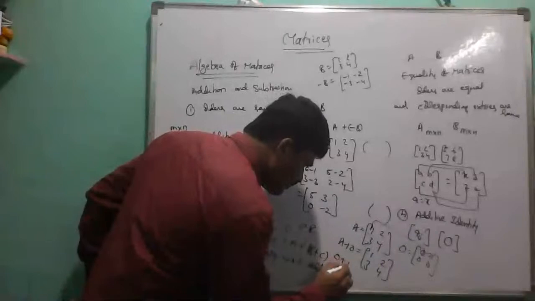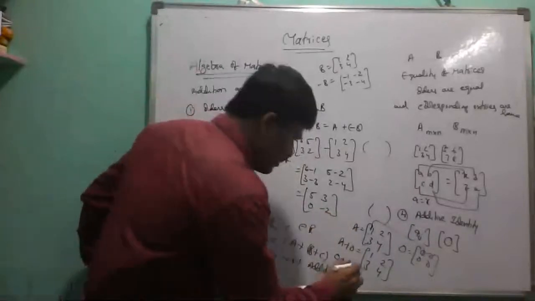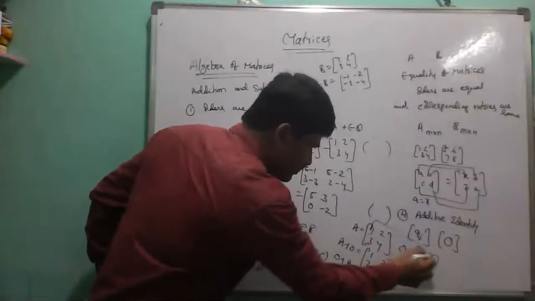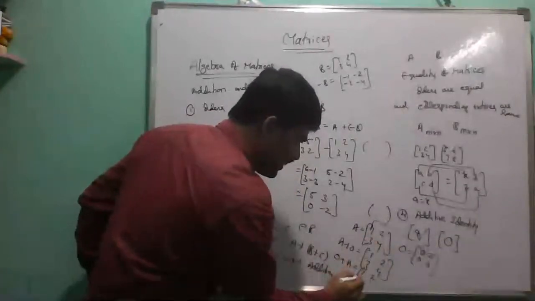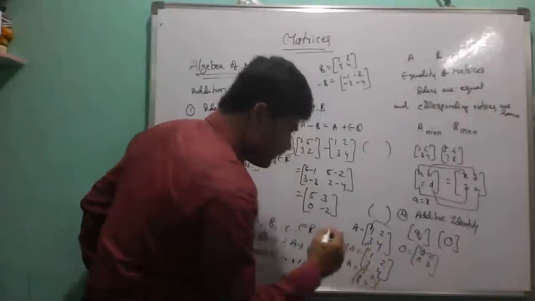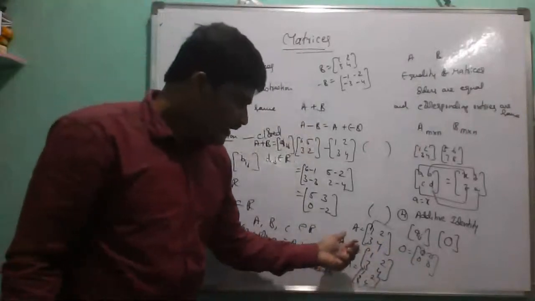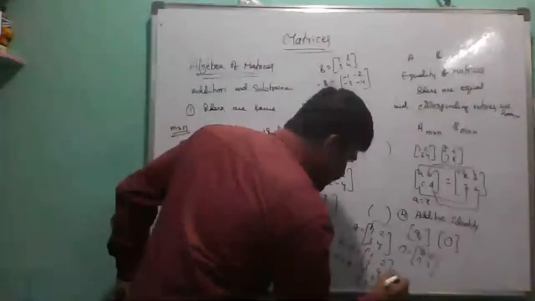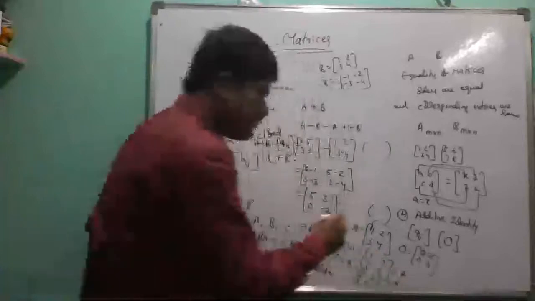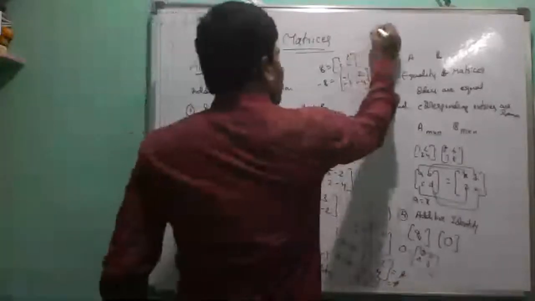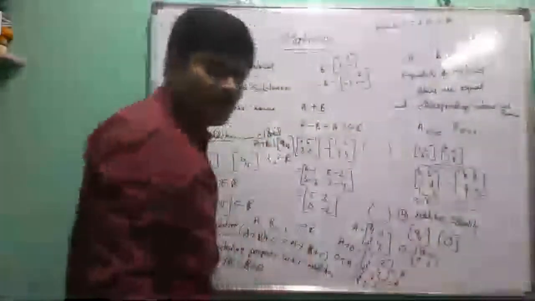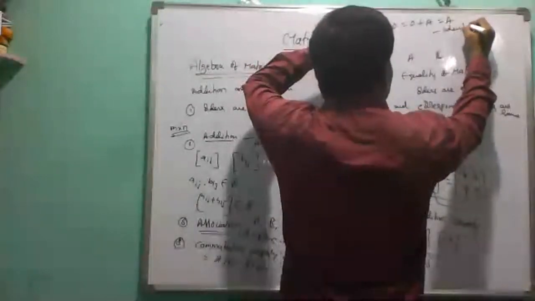Similarly, interchanging the matrices and finding the summation, here also 0 plus 1, 1, 0 plus 2, 2, 0 plus 3, 3, 0 plus 4, 4. That means in both cases the elements are the same, and the result is always equal to the given matrix A. Suppose we write A plus O equals O plus A equals A. This property is called the identity property.